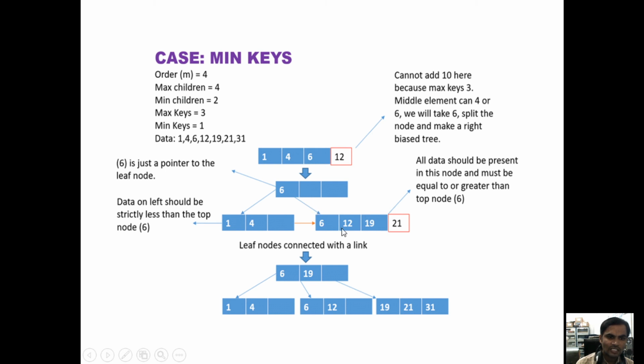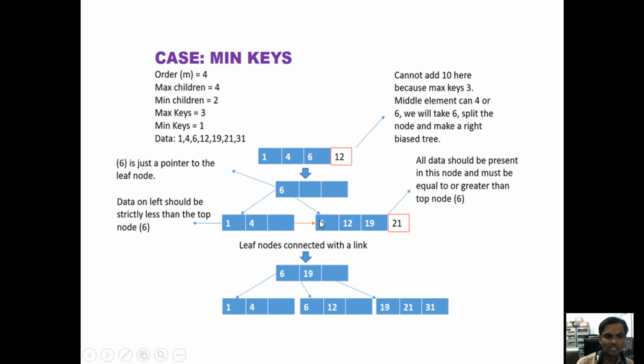Again we should take as 3. The maximum key values we can insert under a node is 3. Now when you are inserting a fourth value, it is an overflow. Then we are splitting the node into two. When you are splitting the node, we are splitting it in the binary tree format. Left child and right child will be there for this node. Now greater than 6, we are getting 12 here.